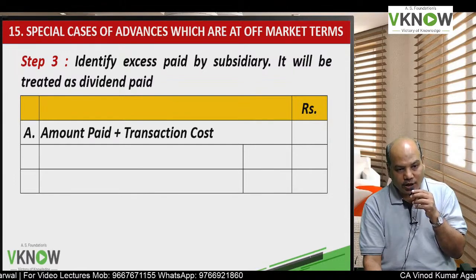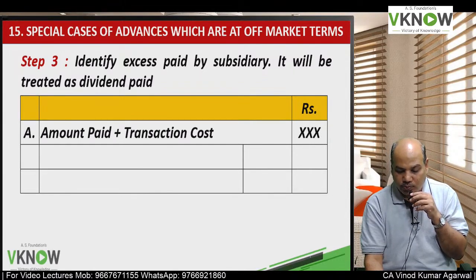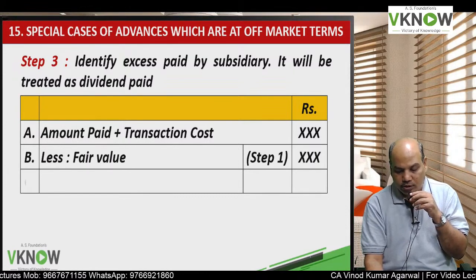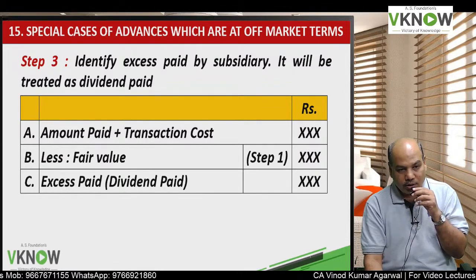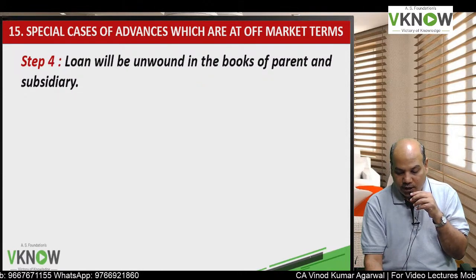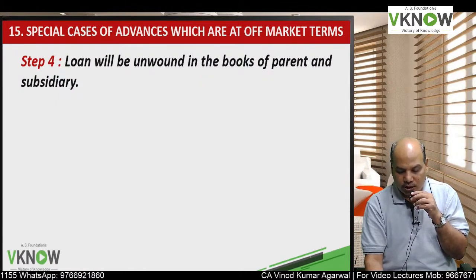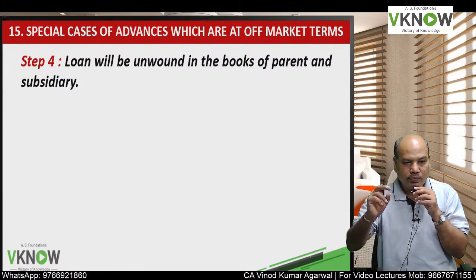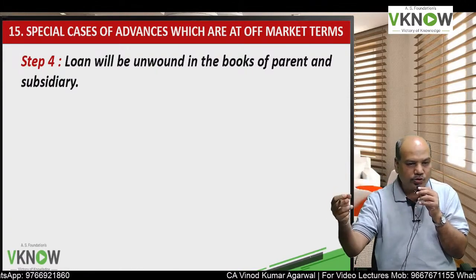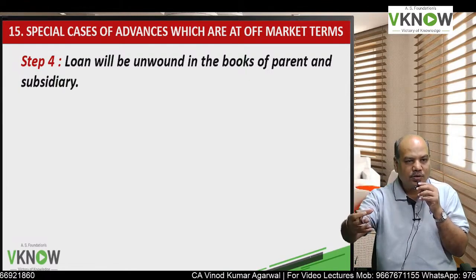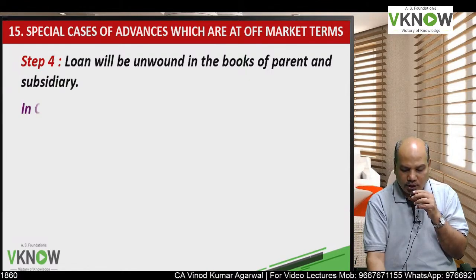Subsidiary will show it as a dividend payment to the parent. Amount paid plus transaction cost is paid by subsidiary minus fair value of the loan. The difference is called dividend paid by subsidiary to parent. And then over the period of loan, the loan will be unwound in the books of parent and subsidiary. Parent will show finance cost, subsidiary will show finance income.